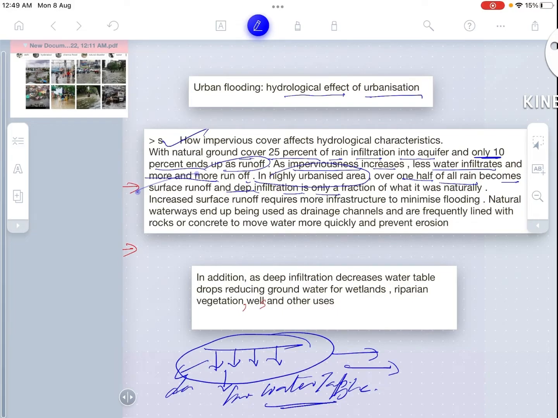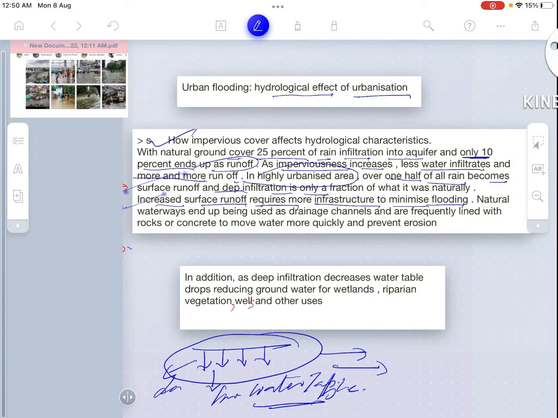while lowering the water table in the urban areas. So, increased surface runoff requires more infrastructure to minimize flooding. So, if on one hand we have increased the infrastructure, it will increase the runoff. And in order to channelize this runoff properly so that it will not lead to inundation or a flood situation, we need to develop more infrastructure to minimize flooding.